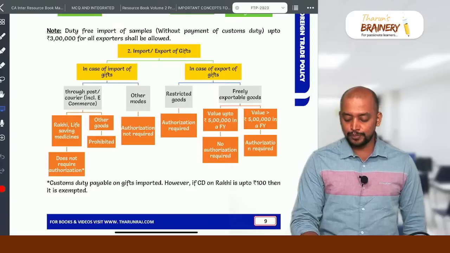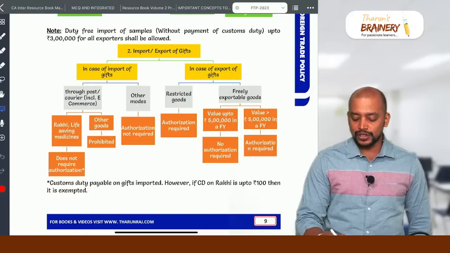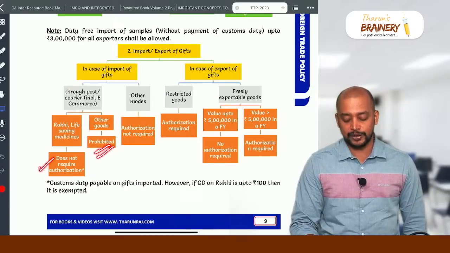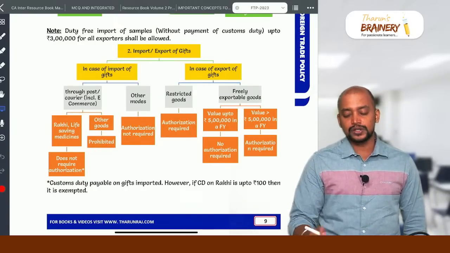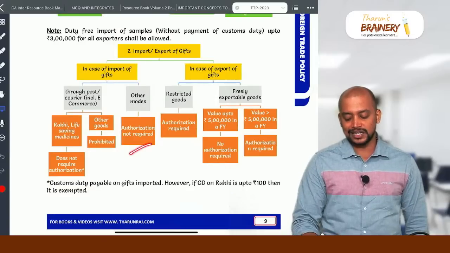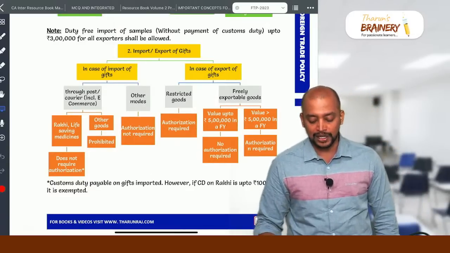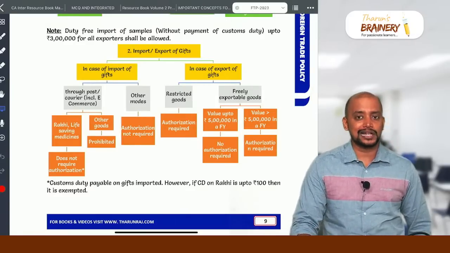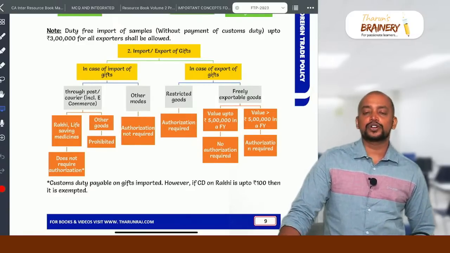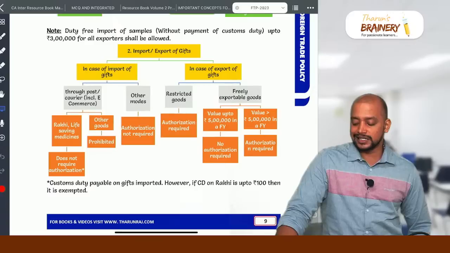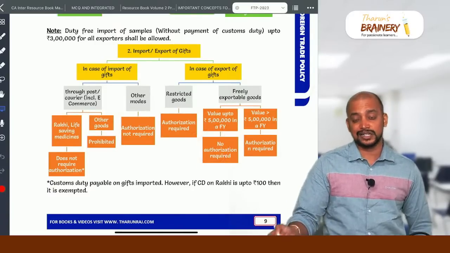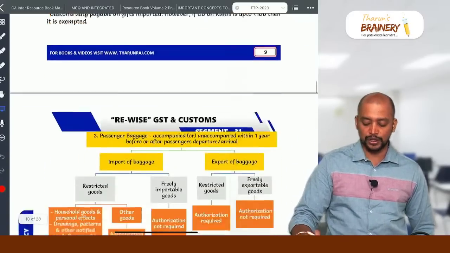In case of import of gifts, is it through post or courier? Yes. So Rakhi or life-saving medicines do not require authorization. Any other goods that are prohibited cannot be imported. If it is other modes, authorization is not required, freely it can be imported. In case of export of gifts, restricted goods need authorization. Freely exportable goods, if the value does not exceed 5 lakhs in a financial year, authorization not required. Otherwise, authorization required even though it is freely exportable goods.